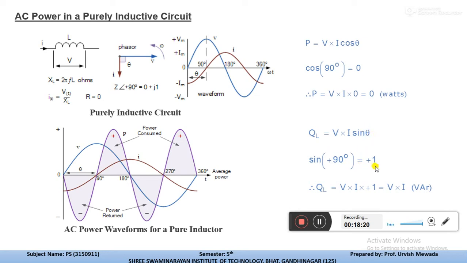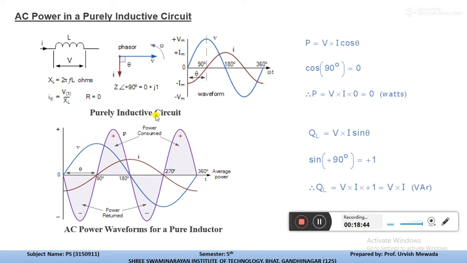Sin 90 is 1, so QL is equal to VI into 1, which means VI, in VAR, a reactive power. So from these equations we can say that energy is being extracted from the magnetic field of the inductive element.